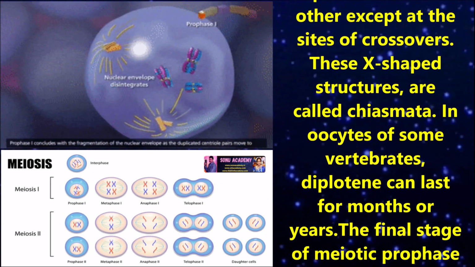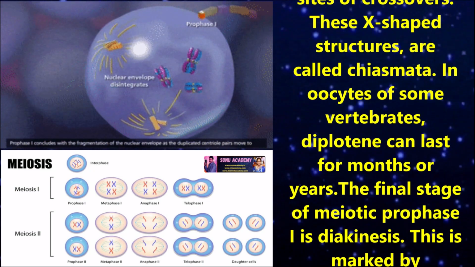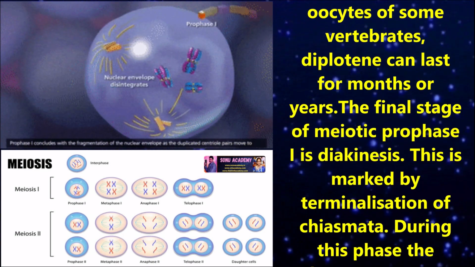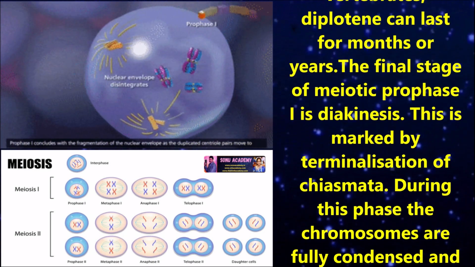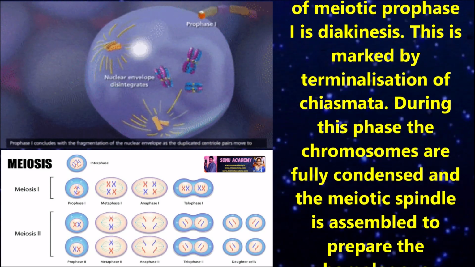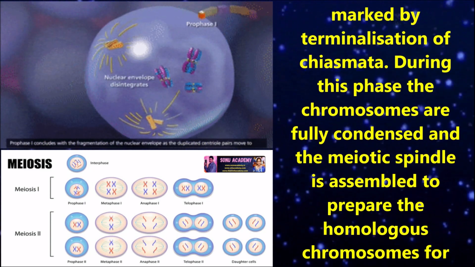These X-shaped structures are called chiasmata. In oocytes of some vertebrates, diplotene can last for months or years. The final stage of meiotic prophase 1 is diakinesis. This is marked by